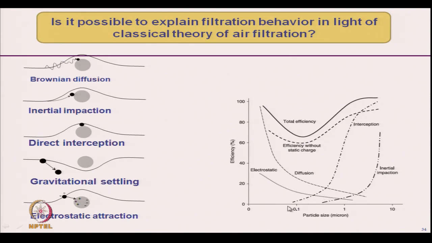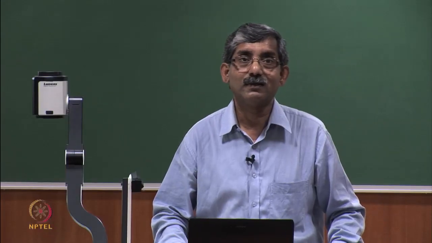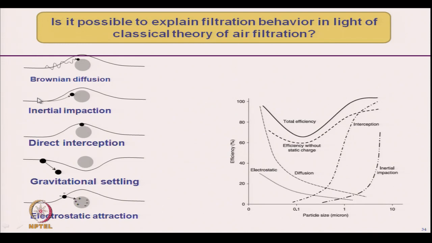For interception, the particle has to follow the path of the air, so the particle size should be smaller than for inertial impaction.